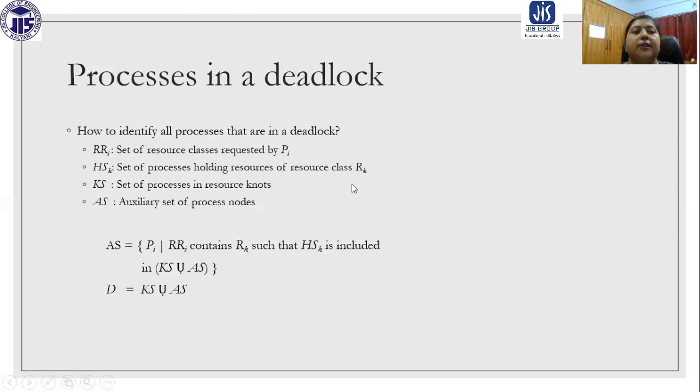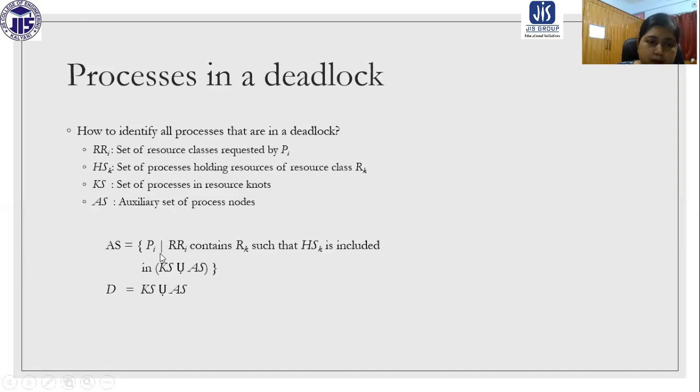So if a process is in a deadlock, practically how do we identify all the processes that are in deadlock? RRi is the set of resource classes requested by process Pi. HSk is the set of processes holding resources of resource class Rk. KS is the set of processes in the resource node. And AS is the auxiliary set.